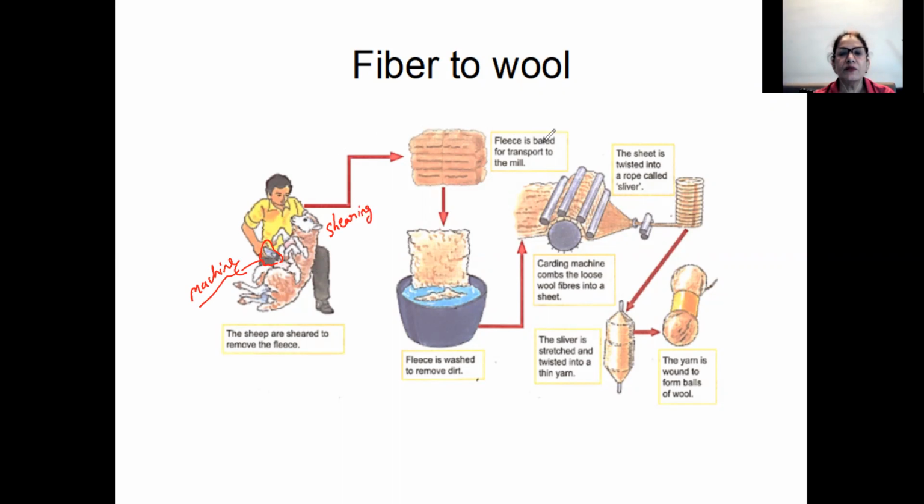After shearing, the fleece is baled and transported to the mill. The rearer who is rearing all the sheep will do the shearing part and will send the fleece in the form of bales into the mill. There, the second step takes place, which is scouring.